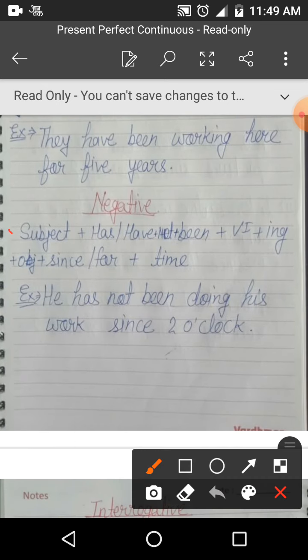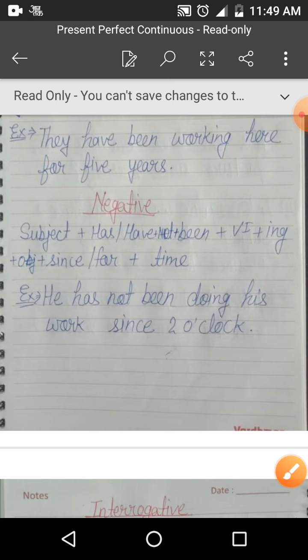Negative structure is subject, has, have, then not, and after it be, first form of verb, ing in the verb, object, at last since for with time. You can see the example. He has not been doing his work since 2 o'clock. Here point of time is given. 2 o'clock is a fixed time. That's why we use since here. वह 2 बजे से अपना काम नहीं कर रहा है. So it is negative present perfect continuous.